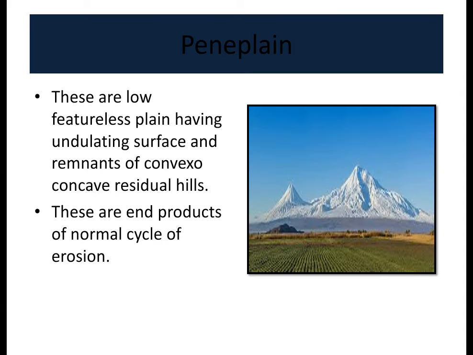So the next landform formed by erosional activity of rivers is peneplains. These are low featureless plains having an undulating surface and remnants of concave residual hills. So these are end products of the normal cycle of erosion. So that's all about landforms formed by erosional activity of rivers.